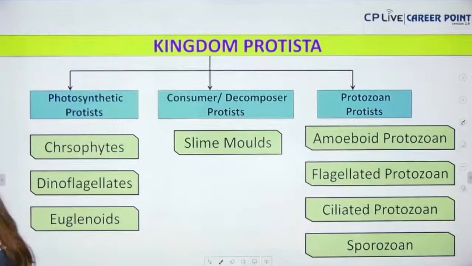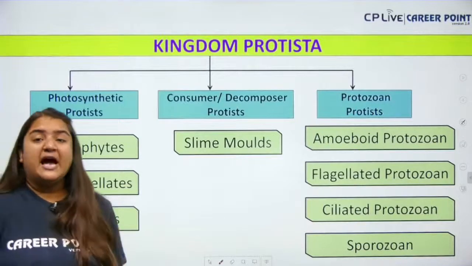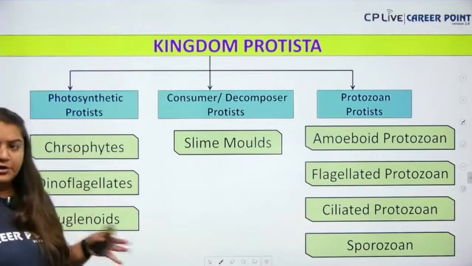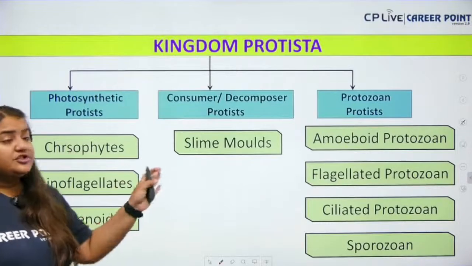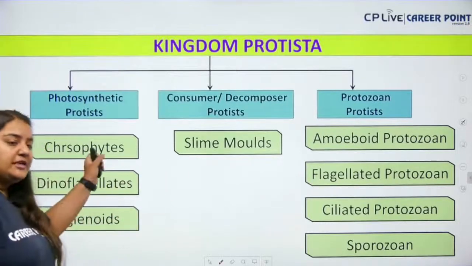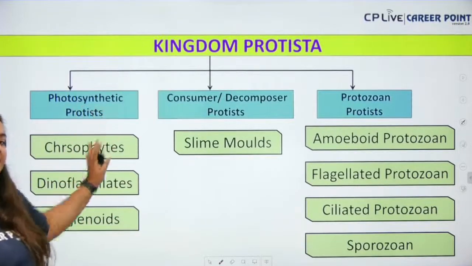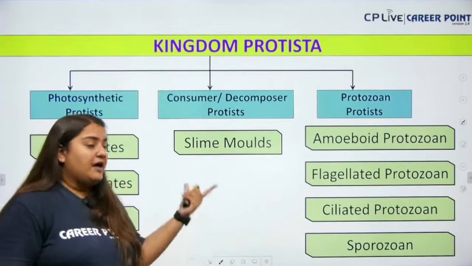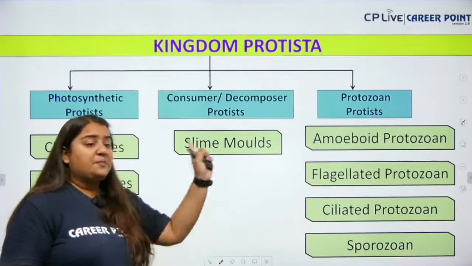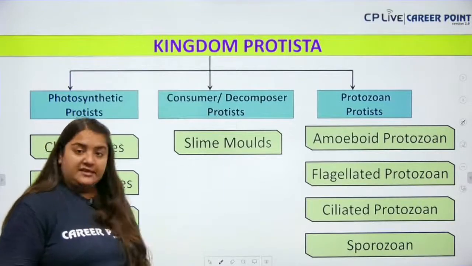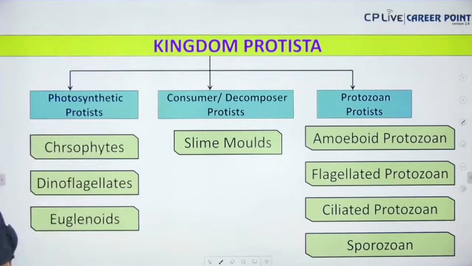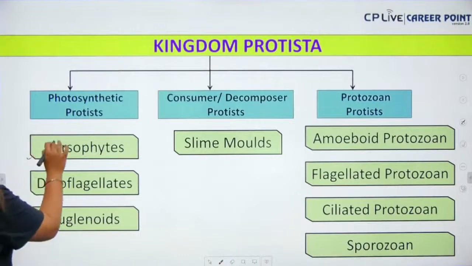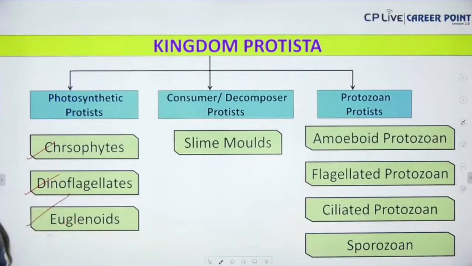Okay, next up we have how kingdom Protista is divided. I already told you how it is divided, but now we are going to categorize the Protista on the basis of their nutritional category. The protists which are photosynthetic, I have categorized here. The protists which are consumers or decomposers, I have categorized here, and the protozoans, I have categorized there. The photosynthetic ones are the chrysophytes, dinoflagellates and euglenoids.